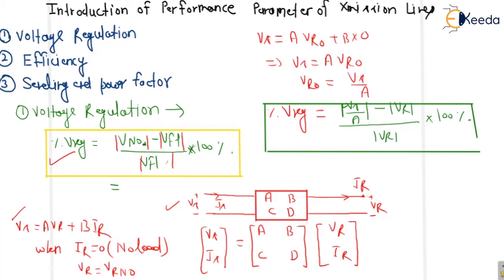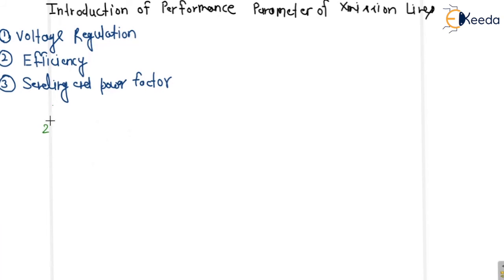We need to calculate the sending end as well as the receiving end. If any question asks, either VR will be given, or Vs will be given, or A you will have to calculate. We will discuss this formula when we discuss the problems. So this is all about voltage regulation, a brief idea of it. Now I am going to move on to efficiency. The second point is efficiency.